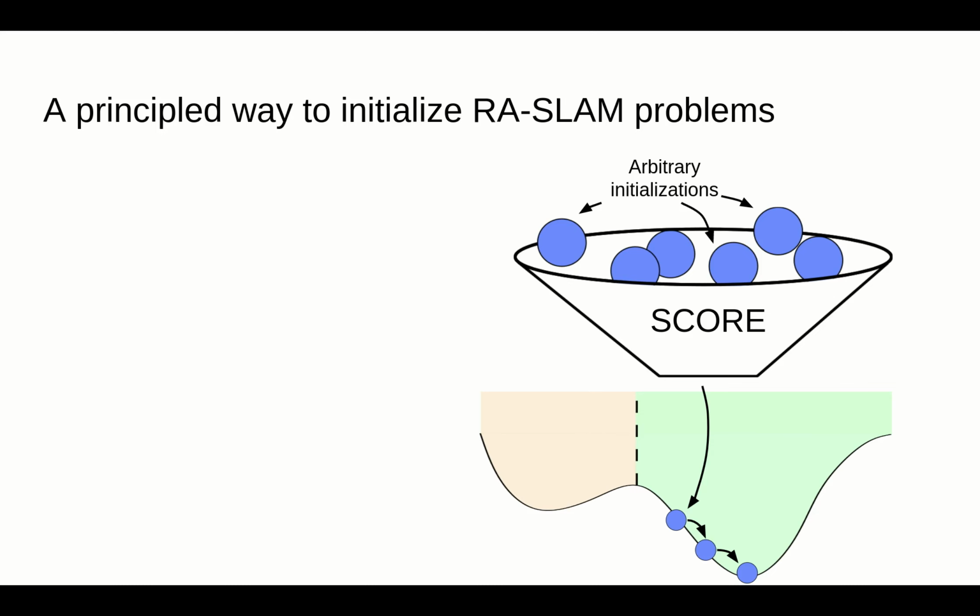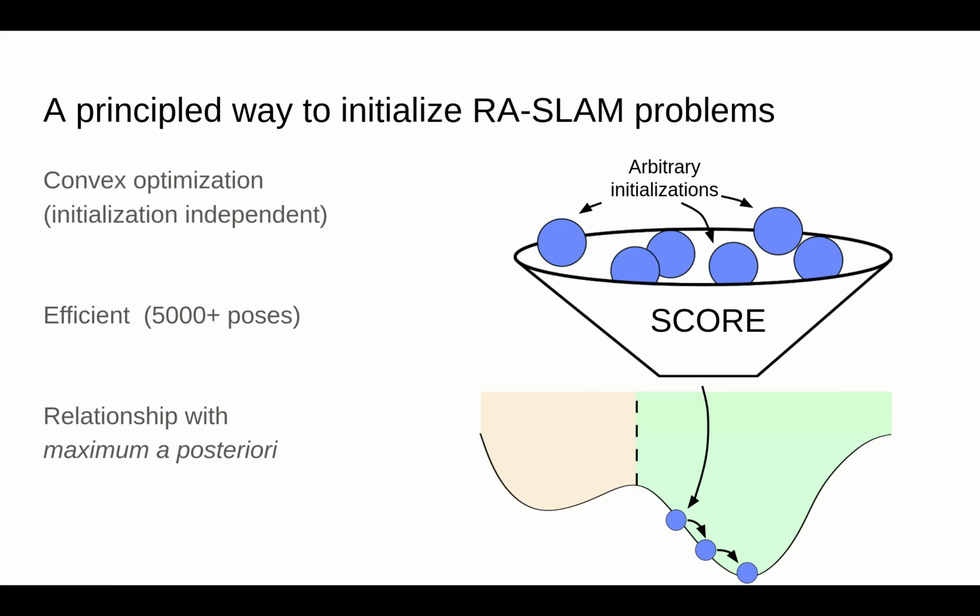Having observed these issues, this brings us to SCORE, an approach to provide principled initializations to range-aided SLAM problems. I like to think of SCORE as a type of funnel that takes all these different arbitrary initializations and encourages them towards the basin of convergence for our global minimum.